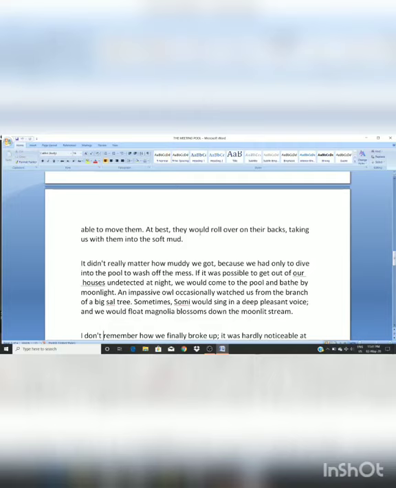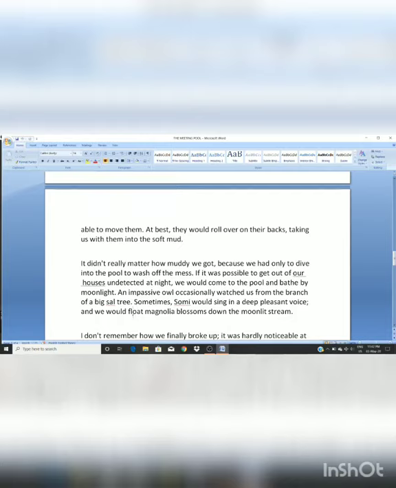An impassive owl occasionally watched us from the branch of a big sal tree. Impassive means who doesn't show any emotion. Okay, that owl was only there to watch them. He did not show any expression, any emotion. And there is also a word sal tree. Sal tree is a tree that is found in East India. That is a timber tree which is found in East India. So, an impassive owl occasionally watched us from the branch of a big sal tree.